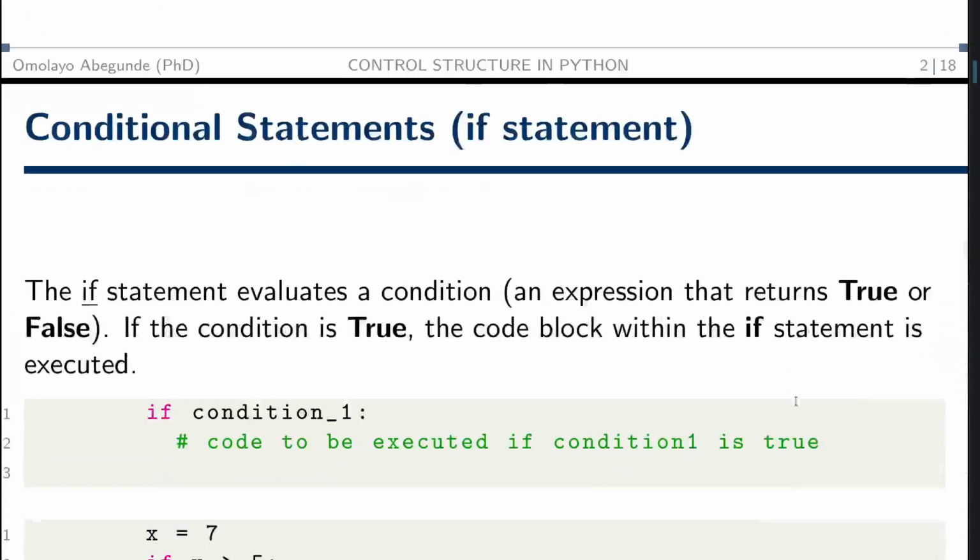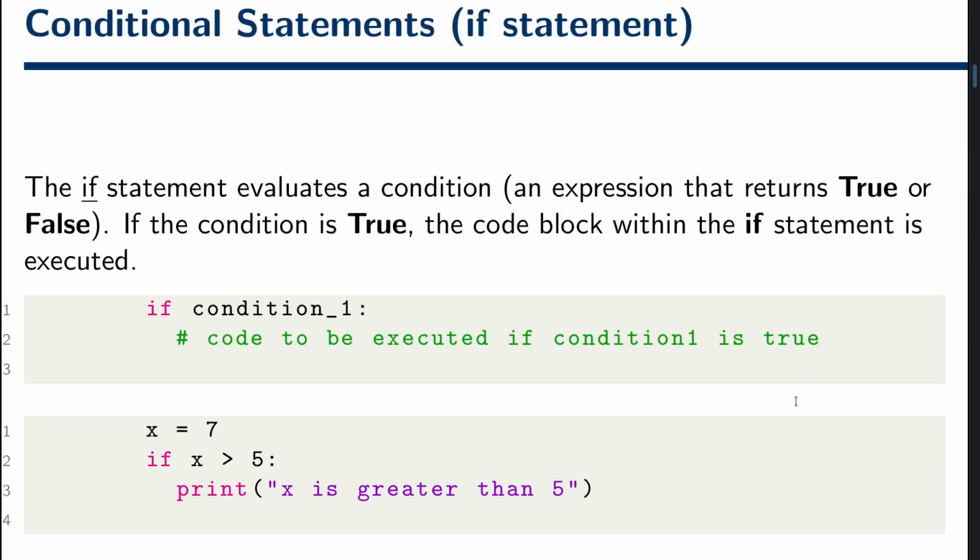So now let's start with the if statement. The if statement evaluates the condition. If the condition is true through our relational operator, also combined with our logical operators, then we use this, or else we use the other statement. If condition 1 is true, then this is the structure of the code. We have the if statement here. The code below it, remember, contains 4 spaces,